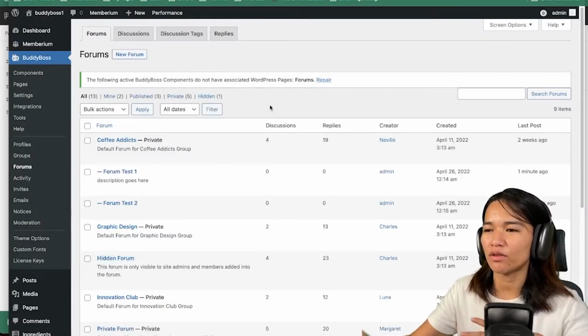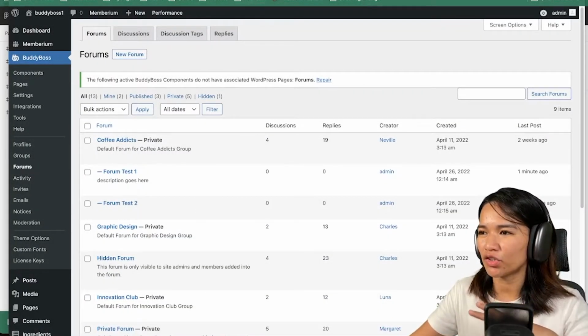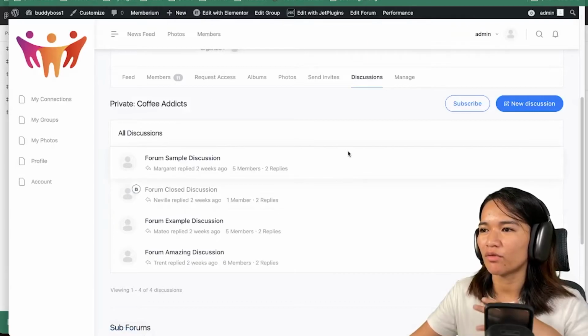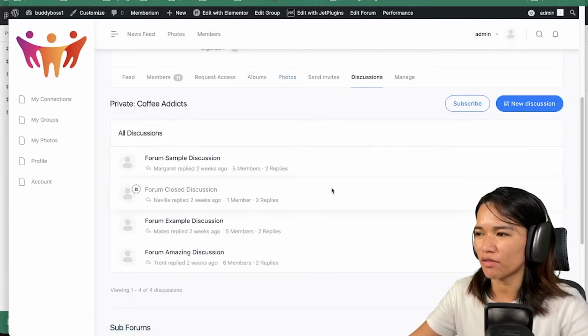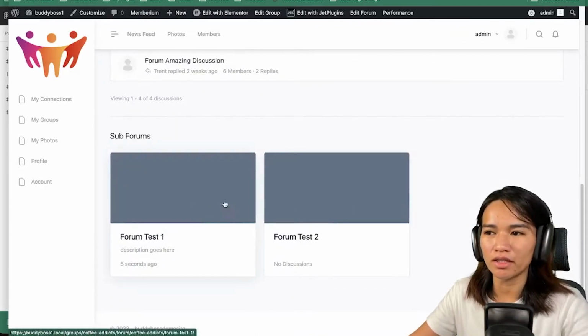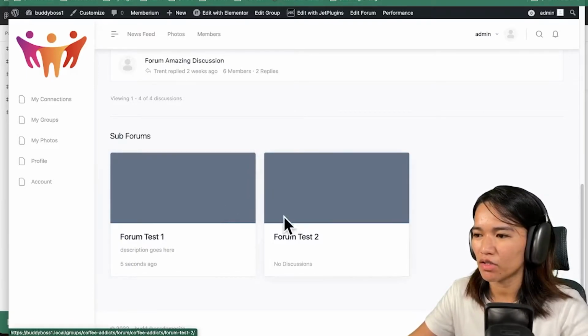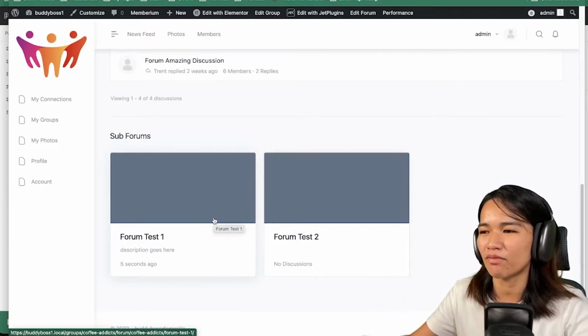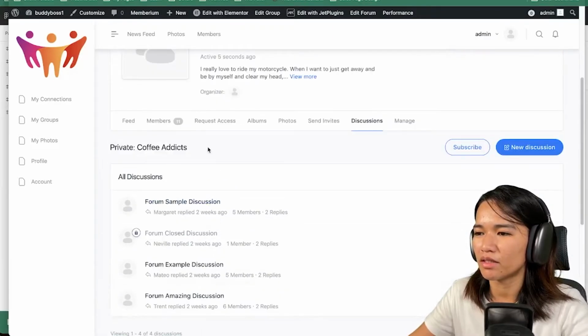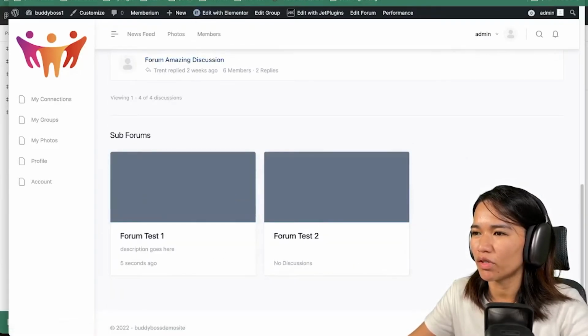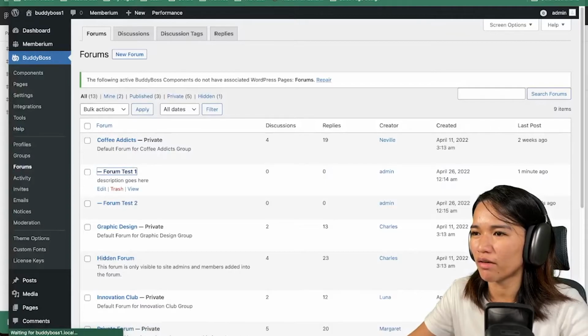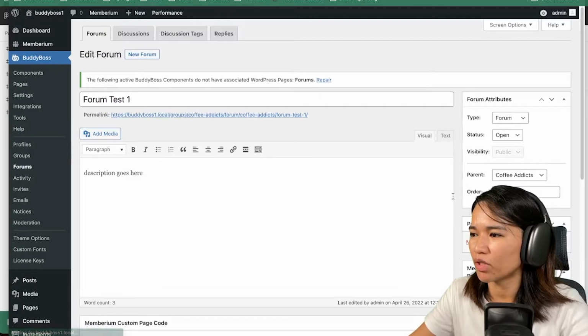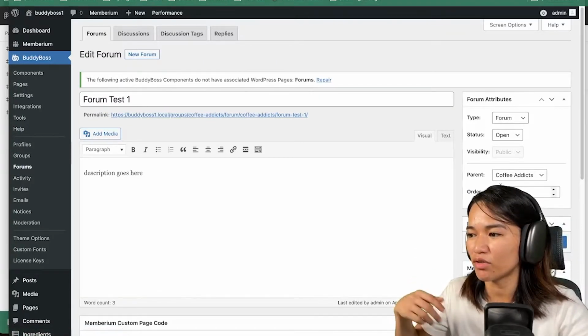After we set the order here, it should reflect on the front end of the forum. If we scroll down, there is a sub forum list here. If we have, for example, 10 sub forums in this forum, then we could use the order that we just set up. So that's the use of the order.